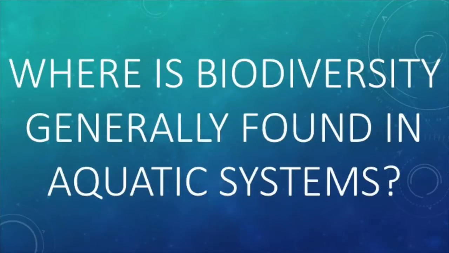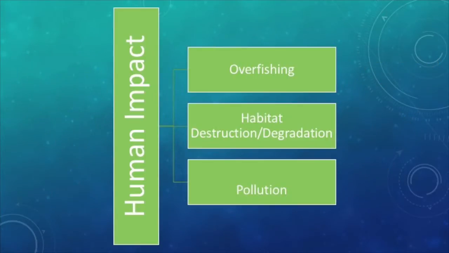The lowest levels of biodiversity are found in the bathyal zone because there are few nutrients, the dissolved oxygen level is low, and light doesn't penetrate very well for the photosynthesizers or warmth purposes. The three biggest ways in which we affect aquatic biodiversity are overfishing, habitat destruction and degradation, as well as pollution.